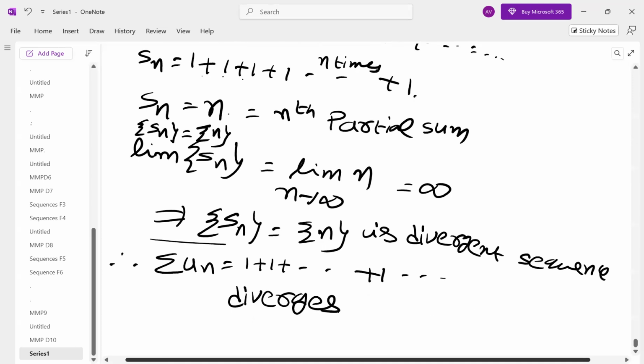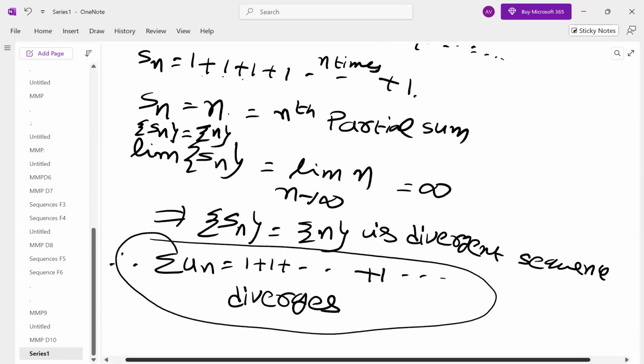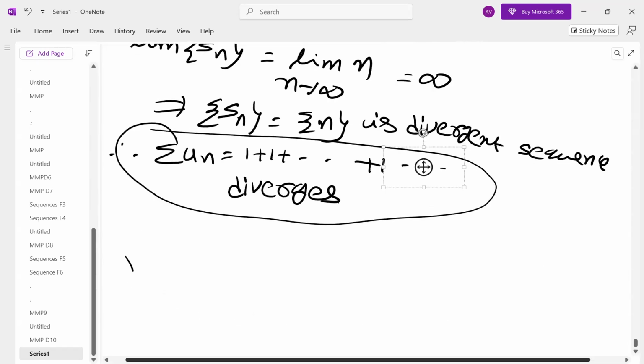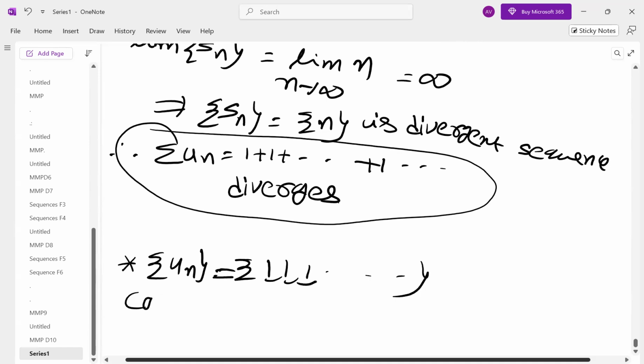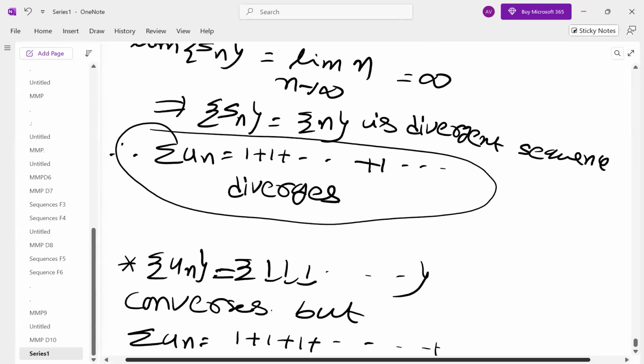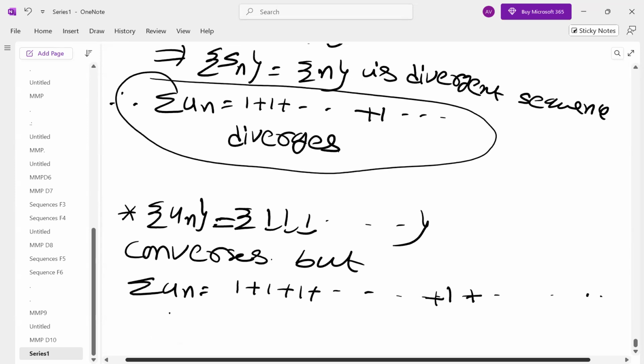Very interesting point. The sequence un is convergent, converges. But the series diverges. Very interesting point. We are getting such questions in the exam. So given this question, you can be tested in series as well as in sequence.